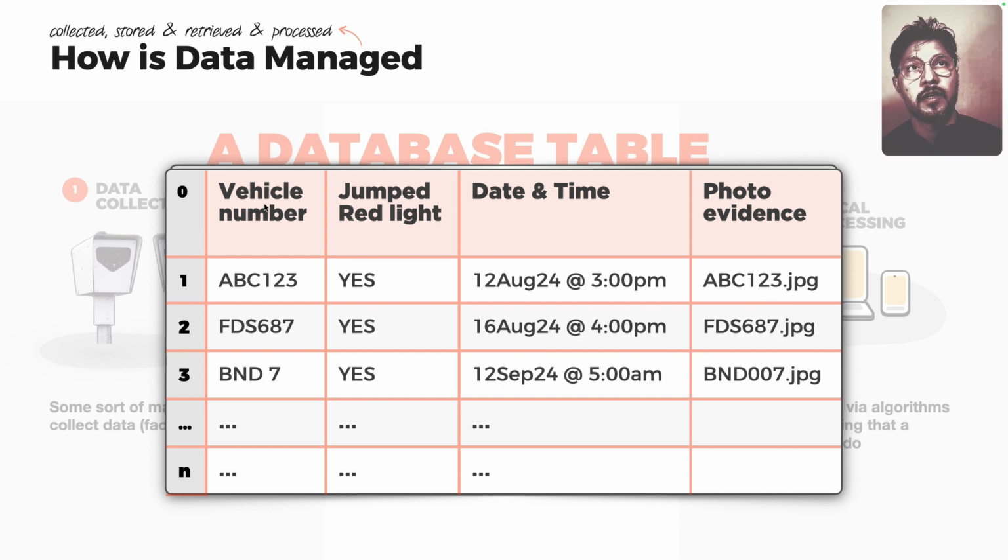It's just four columns, four rows of data. The horizontal ones are rows and the vertical ones are columns. So that's basically what a database table is.